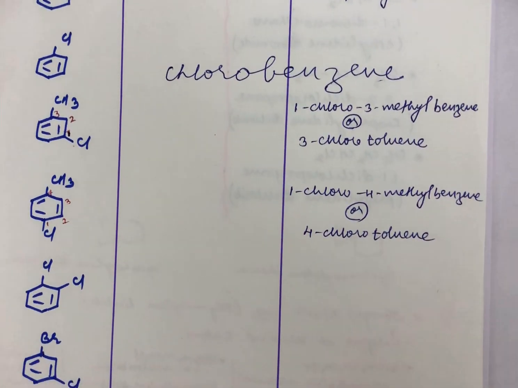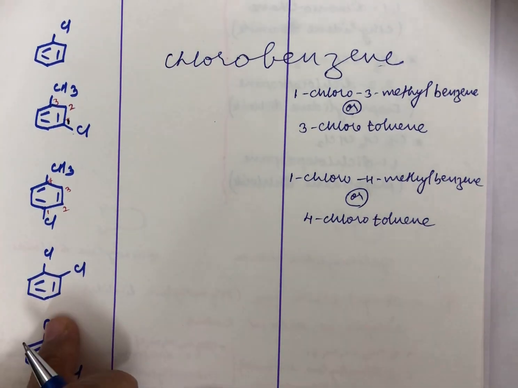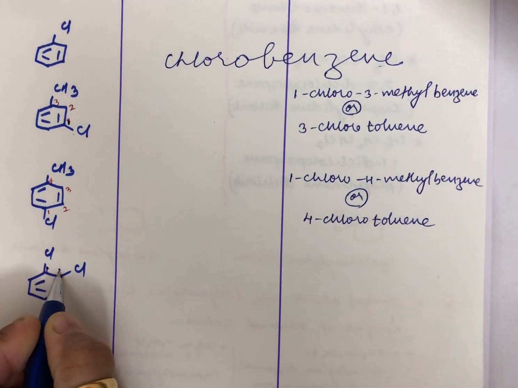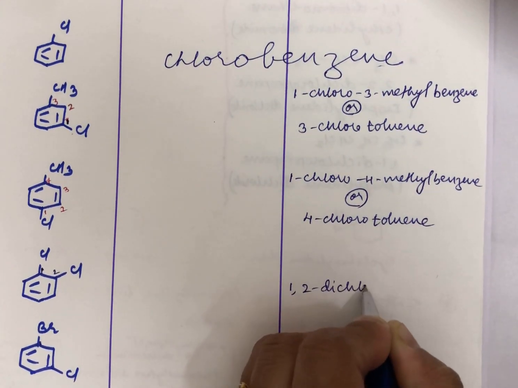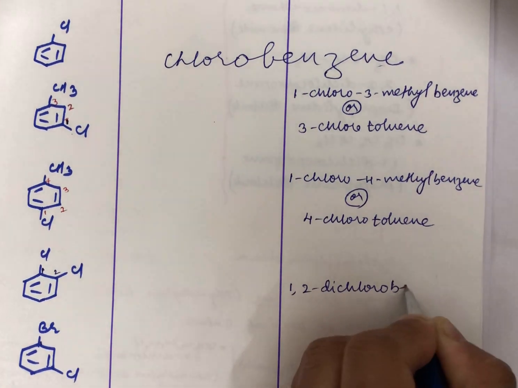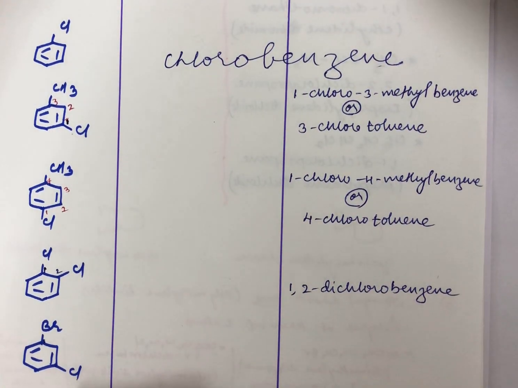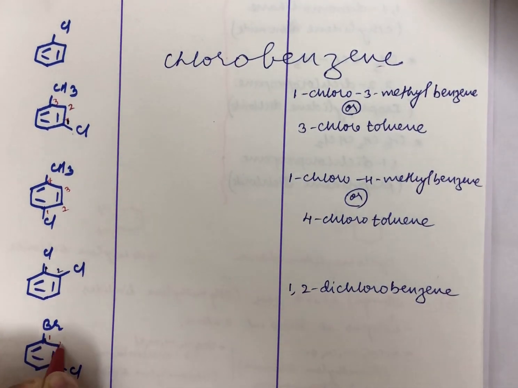You can see you are having a benzene where you are having same 2 Cl groups attached to it. So how do you name this? You can name this as first carbon or second carbon, and then you name this as 1,2-dichlorobenzene. Correct. Now here you can name this like this 1, 2 and 3.